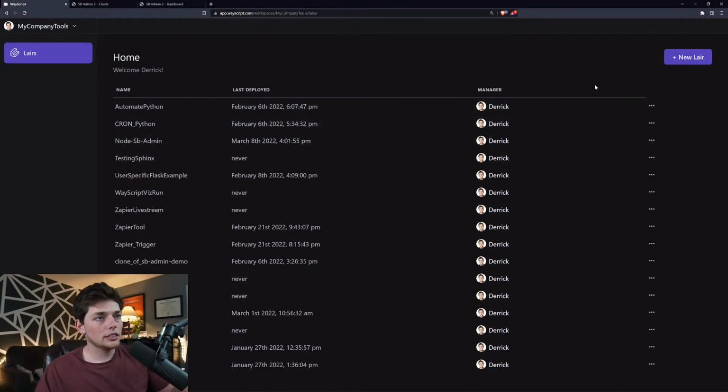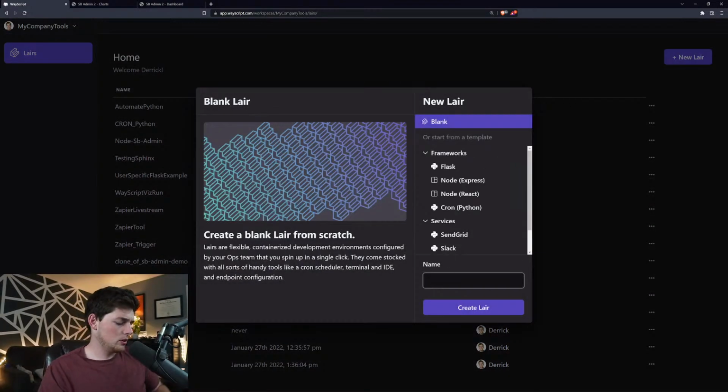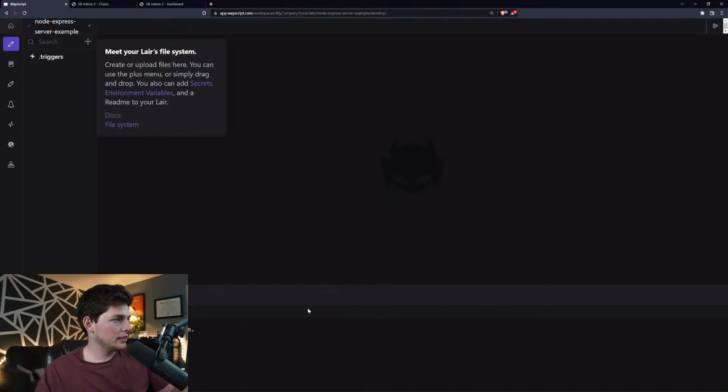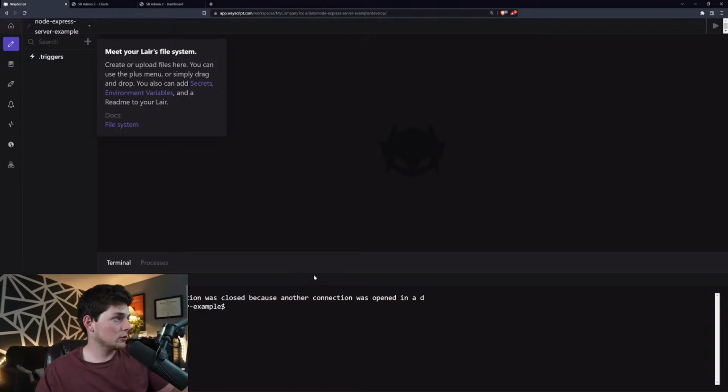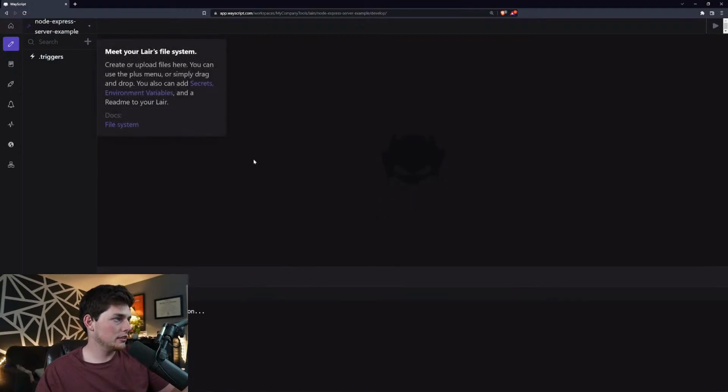What I can do inside of Wayscript is create a new layer. So we will call it a Node Express server example. The name doesn't matter, and I will click on create. What this will do is put me inside of an environment, and in this environment I can immediately start building. We will close those few pages and refresh so we have a clean slate.